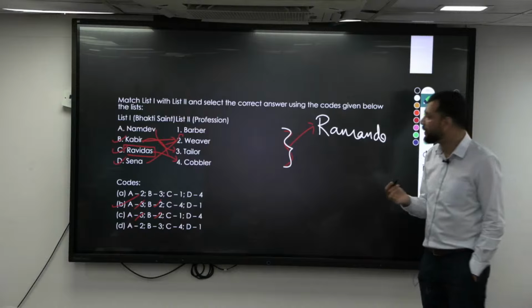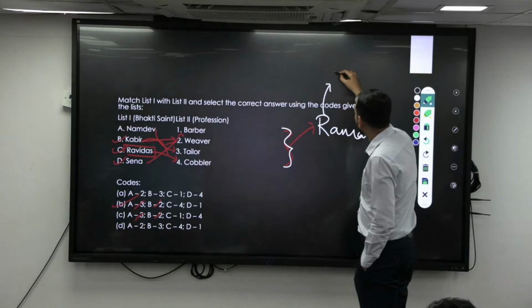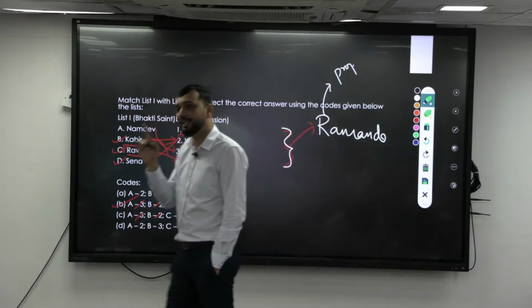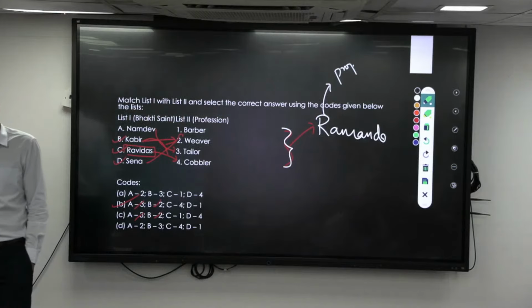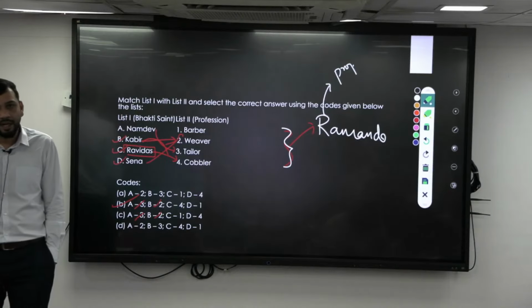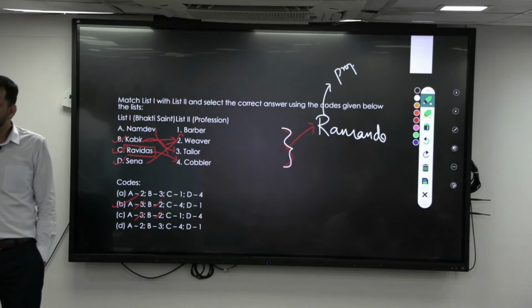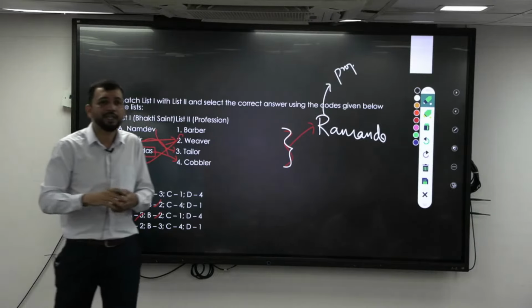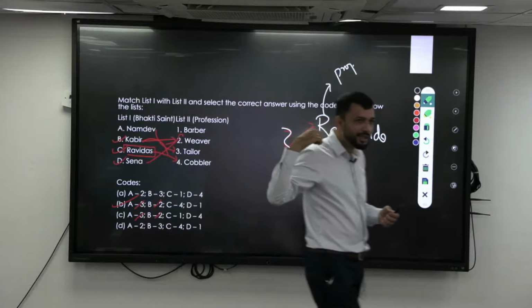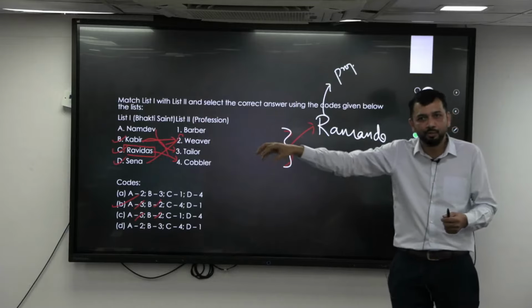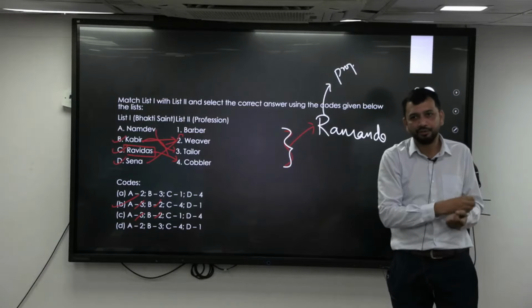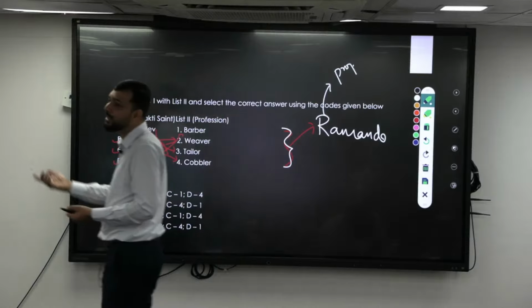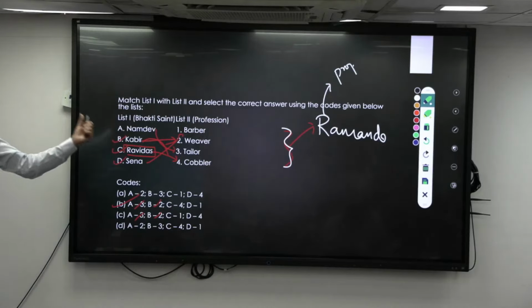Now, Ramananda was someone who propagated his ideas in the common man's language, that is Hindi. Before all these, if you look at Shankaracharya and Ramanujacharya, though their work tells that God is one, it was basically in Sanskrit. So it was not easy for the masses to connect. These people from the lower strata of society would not know Sanskrit, so they propagated their ideas in their own, common mass language. So that will come into the picture.